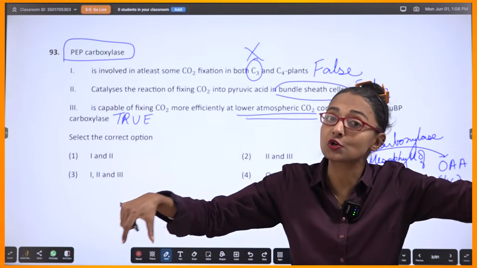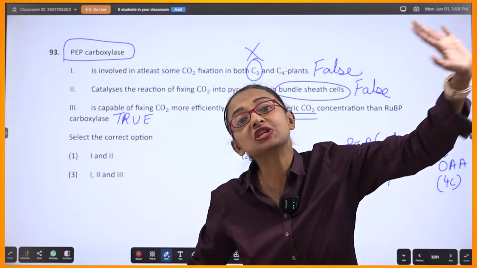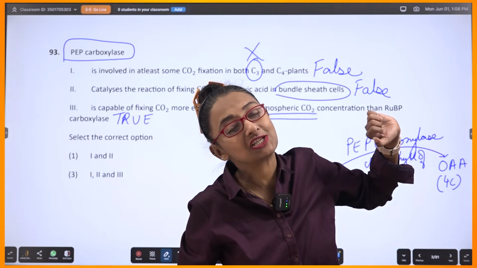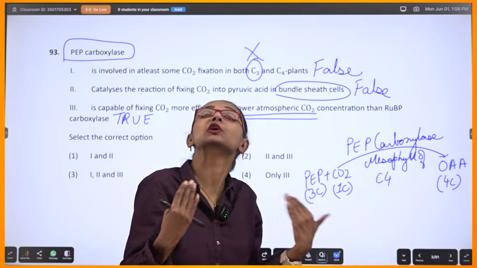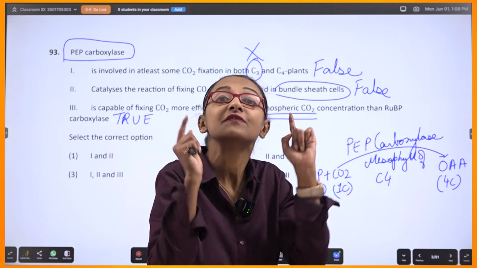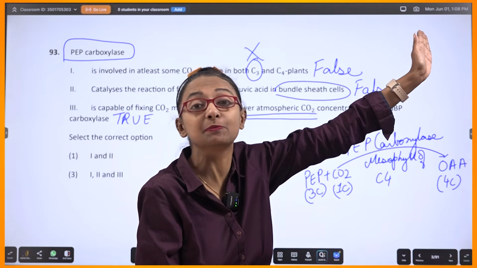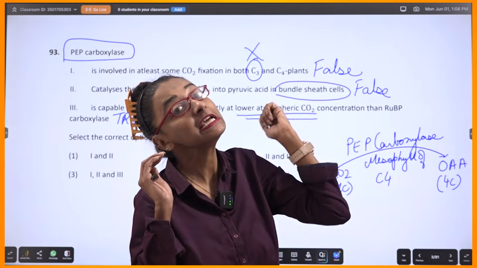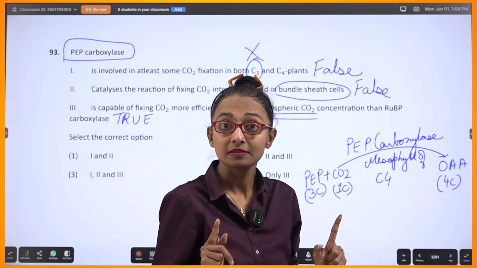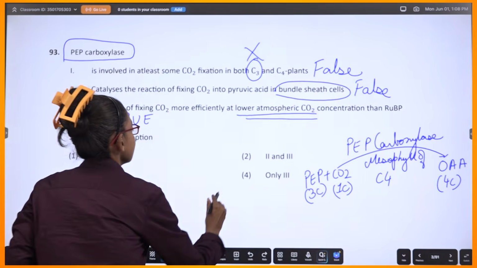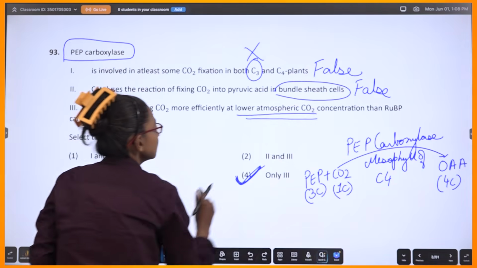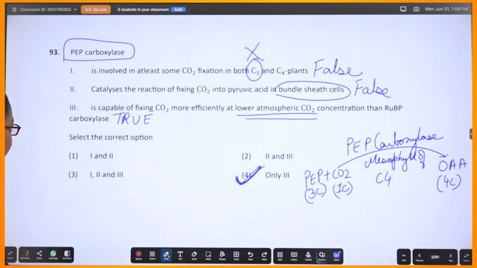What Kranz anatomy do they have: bundle sheath cell and mesophyll. In mesophyll, PEP carboxylase will work properly, and carbon dioxide fixation can happen efficiently even if atmospheric carbon dioxide concentration is lower. Correct? So that's a good survival technique. True. So only the third option is correct. Understand? Fine? Okay.